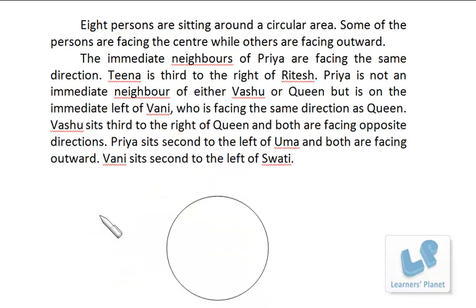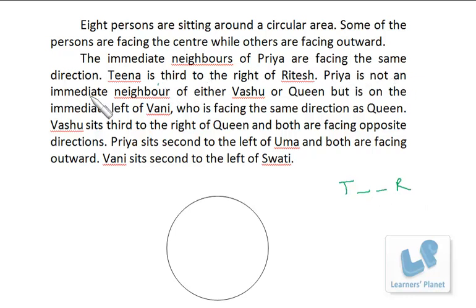Okay, once again 8 persons are there. Some of them are facing inside and some are outward. The immediate neighbors of Priya are facing the same direction. Tina is third to the right of Ritesh. So between Tina and Ritesh, 2 persons are there.